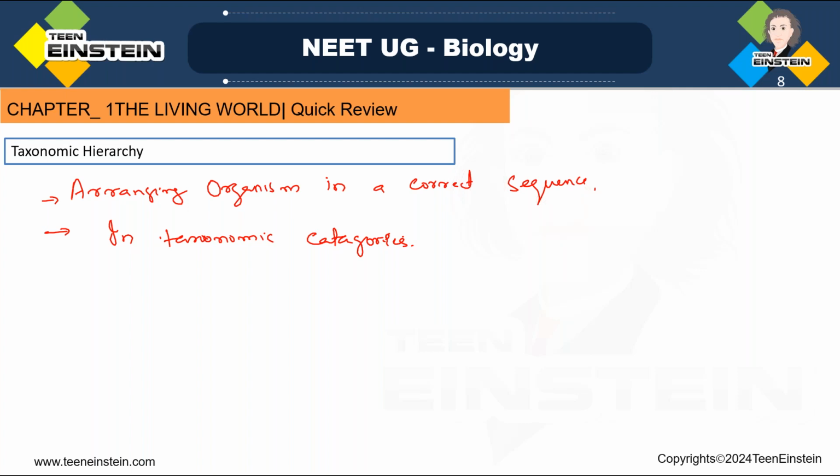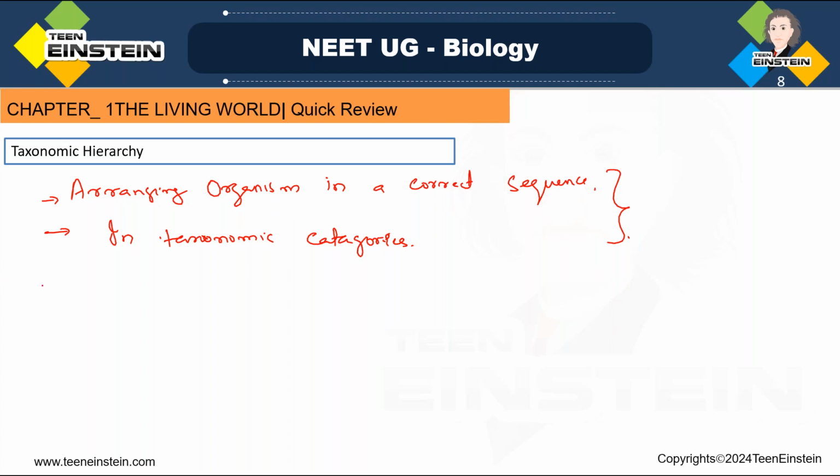That taxonomic categories, how we will arrange it, may be in descending or ascending order. That is called as taxonomic hierarchy. So arranging the organisms in a correct sequence, that means arranging them in different taxonomic categories, may be based on that hierarchy. Taxonomic categories may be in the descending order or in the ascending order. That is called as taxonomic hierarchy.